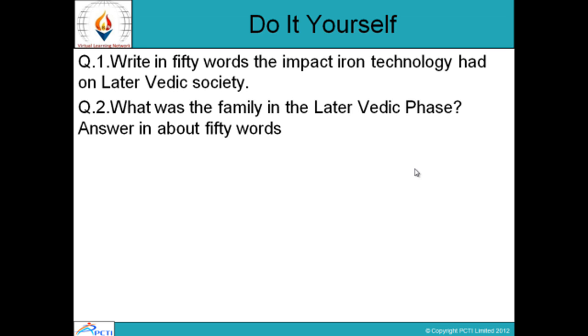These are some of the questions. Write in 50 words the impact iron technology had on later Vedic society, and what was the family like in the later Vedic phase. Answer in about 50 words.